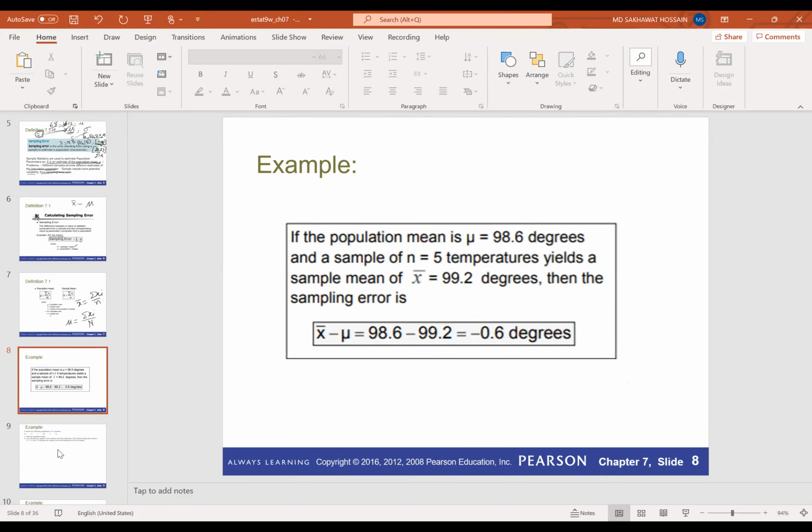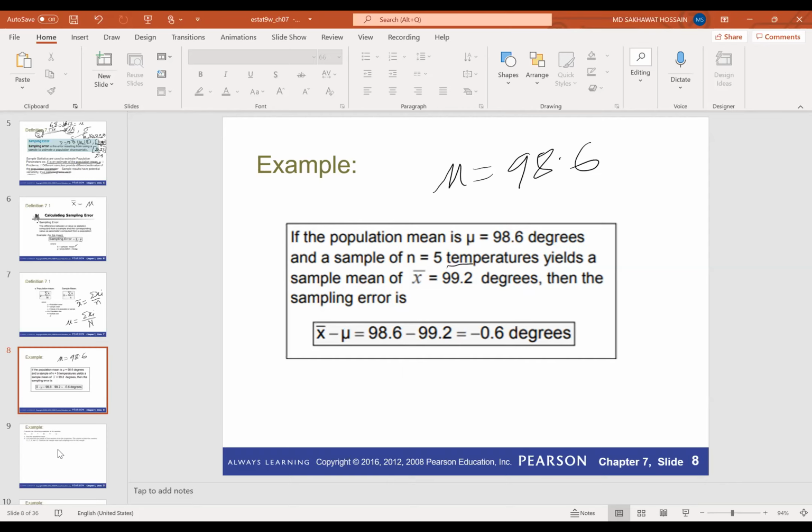Okay, so now I'll go over an example. The population mean mu is given as 98.6. A sample of n equals 5 temperatures.